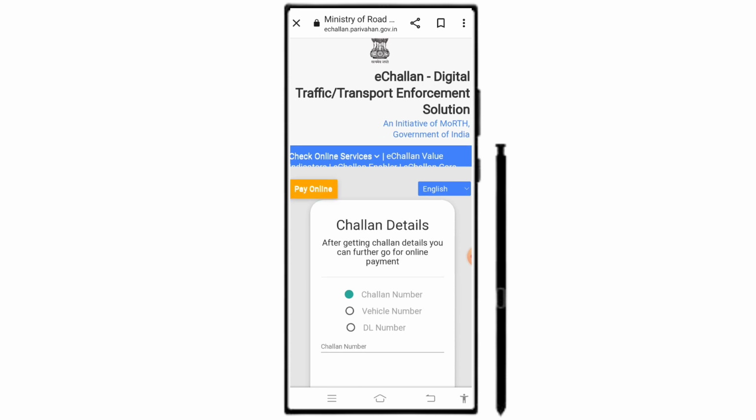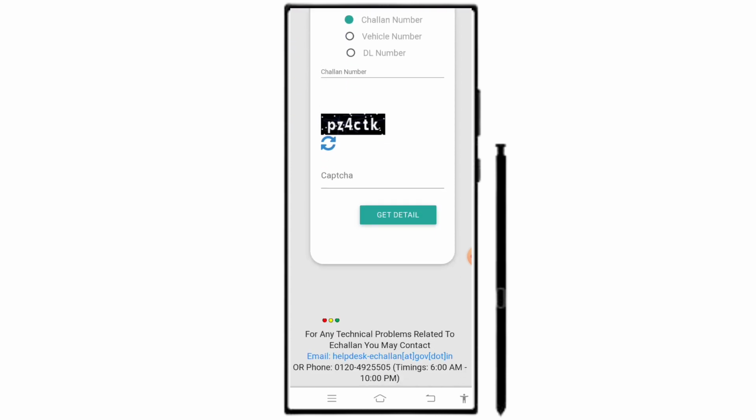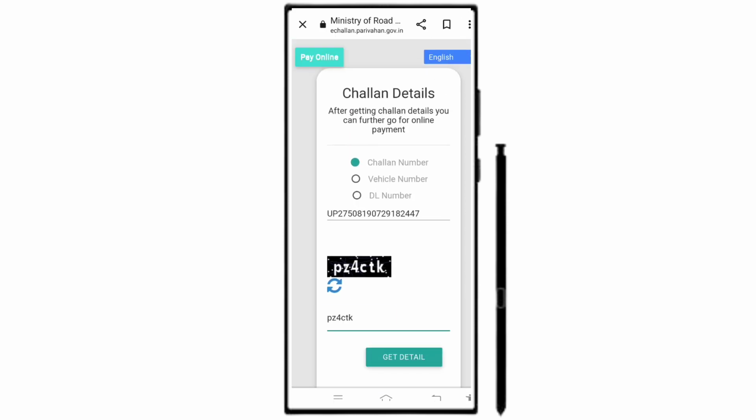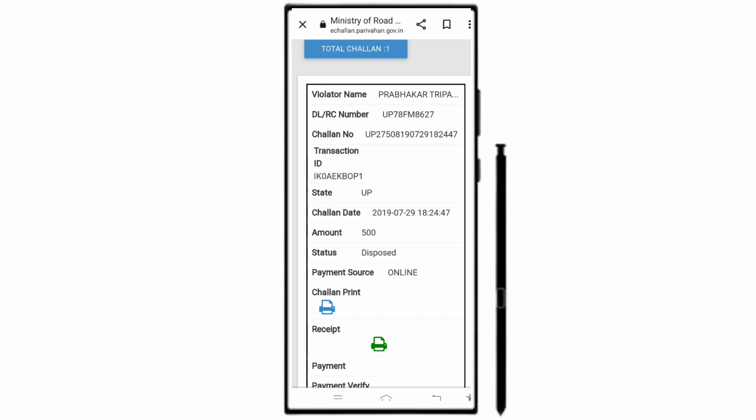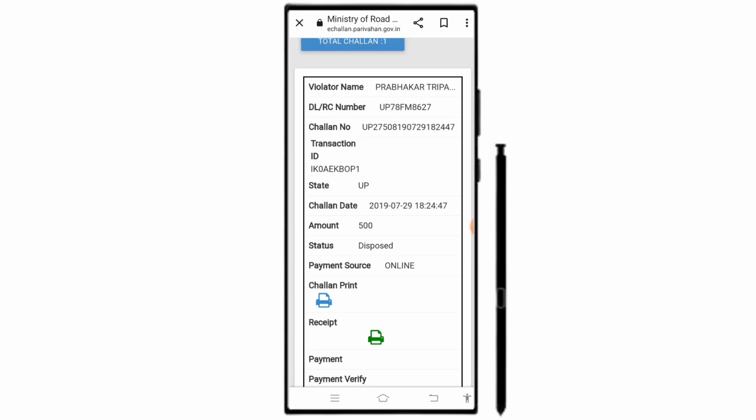After selecting this option, you need to enter the challan details and the captcha code being flashed on the screen. So here I entered the challan number and the captcha code. Then I'll click on Get Detail. After clicking on Get Detail, the full details of the challan will be flashed on the screen, and here as you can see the status: the date on which the challan was imposed, the amount imposed on the challan, and the status that it is disposed, and the payment of this challan was made online.